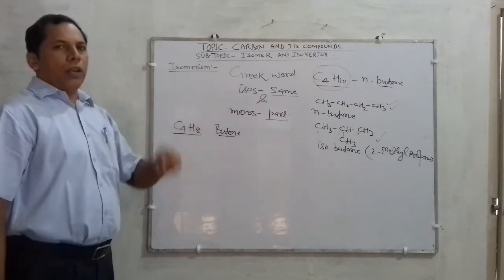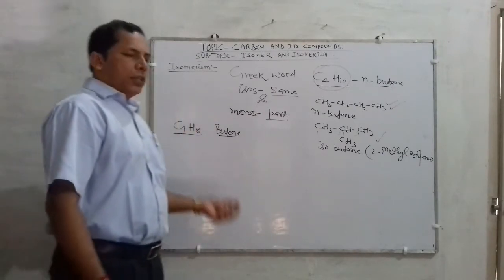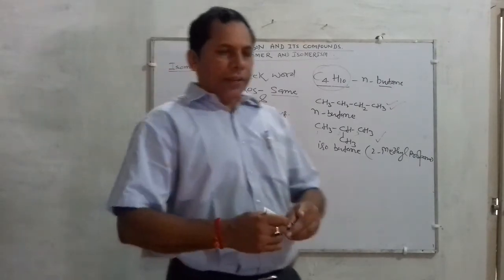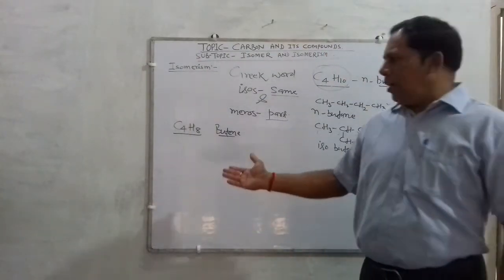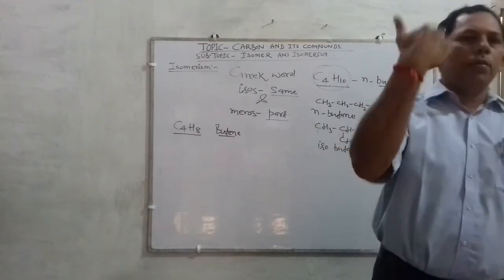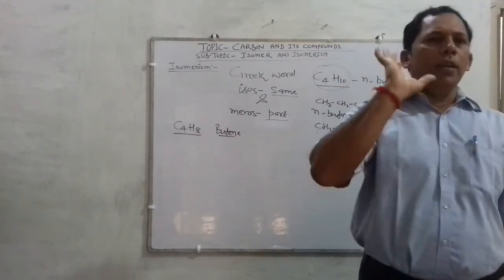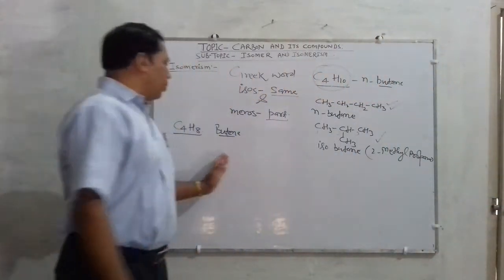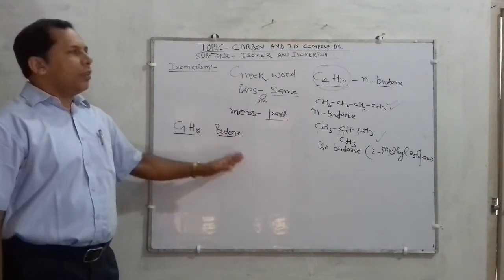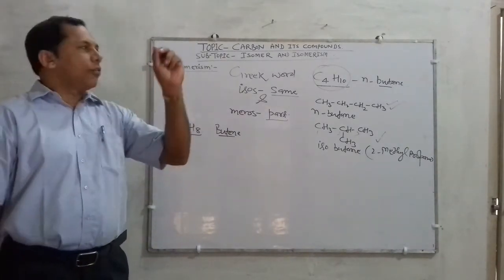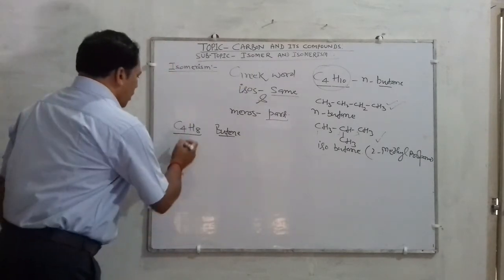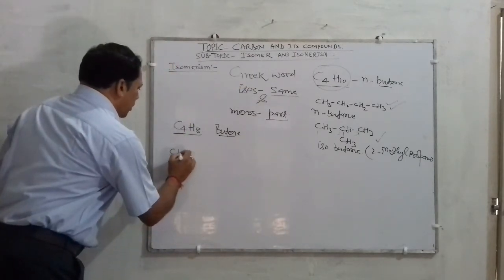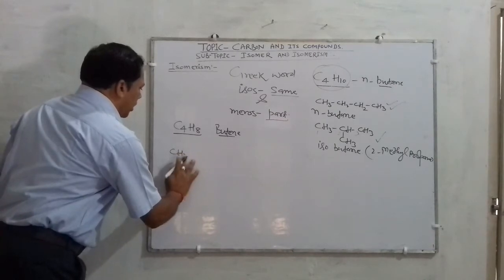In the same way, we have to write structures, and if there are atoms or groups present, or you can say a double bond or triple bond, whatever it may be, if they differ in their position, then they will surely show isomerism. For example, this C4H8 in structural form can be written as